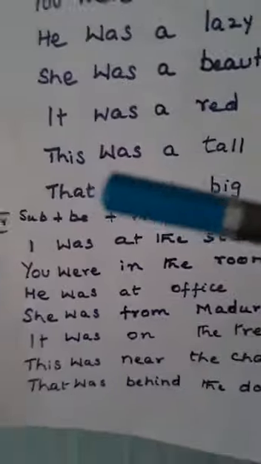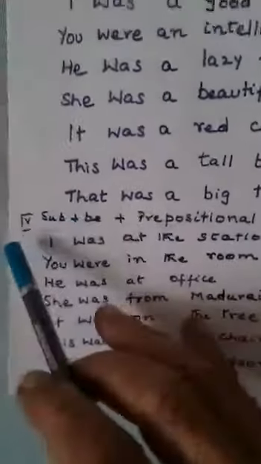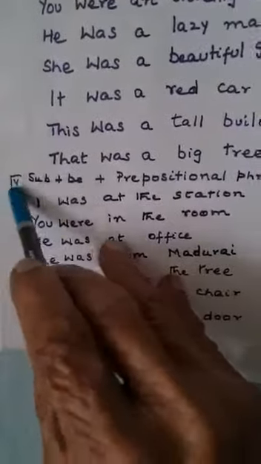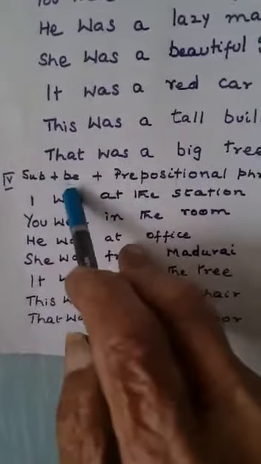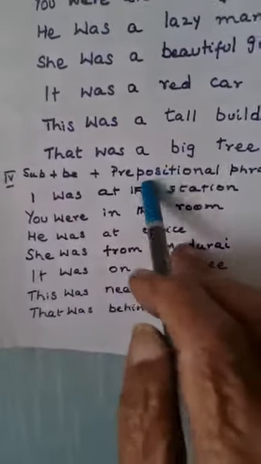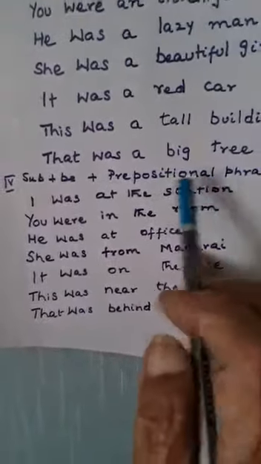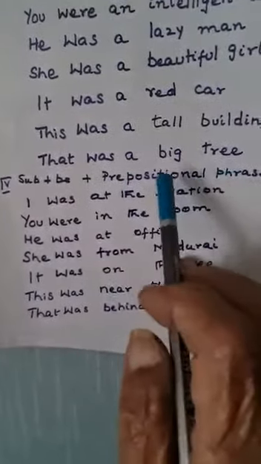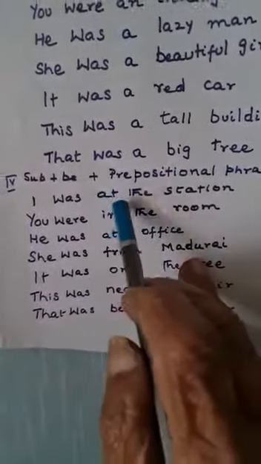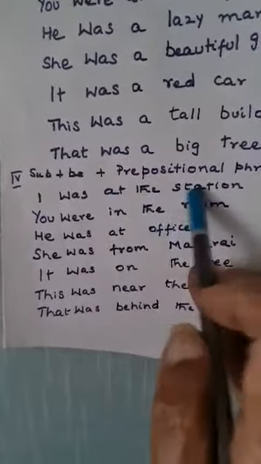Now we will move on to the fourth pattern. The fourth pattern is subject plus the be form plus a prepositional phrase. I've already told you what a phrase is. What is a phrase? It is a cluster of words, a collection of words.